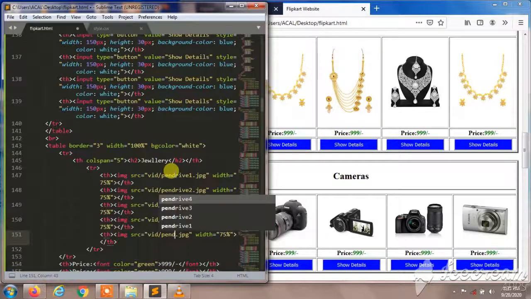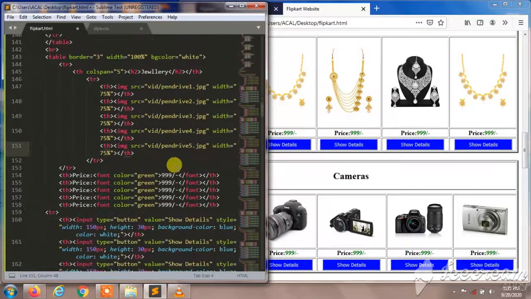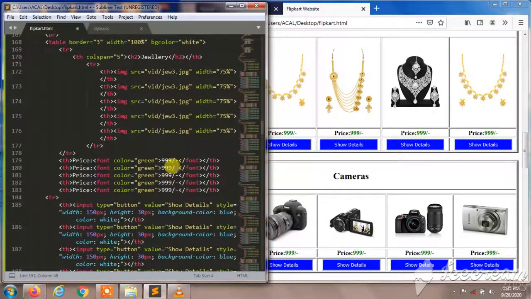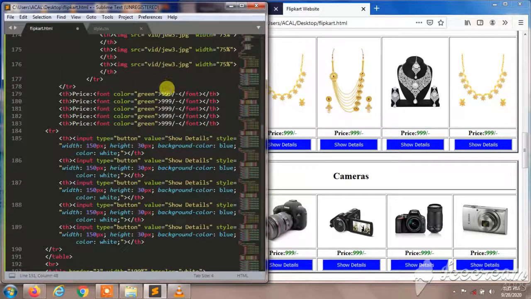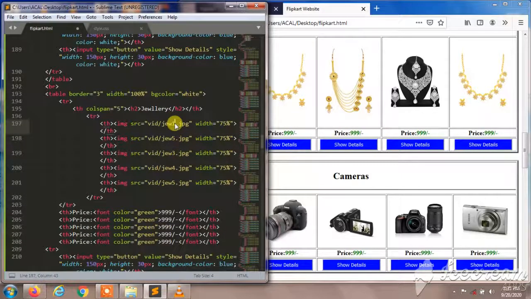It takes a lot of time to change my picture names in this section. I'll change the price. Let's see what will happen.